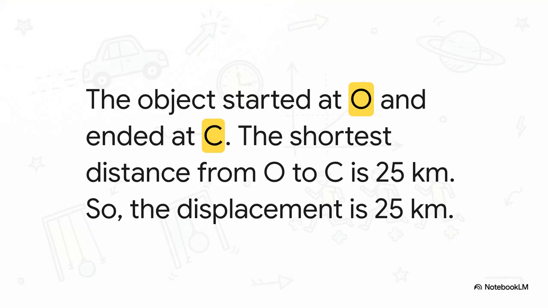Let's go back to the exact same journey. The object started at O. And where did it end? It ended at point C. So, what is the shortest straight line distance from O to C? It's 25 kilometers. So, look at the difference. The object traveled a distance of 95 kilometers, but its displacement is only 25 kilometers.